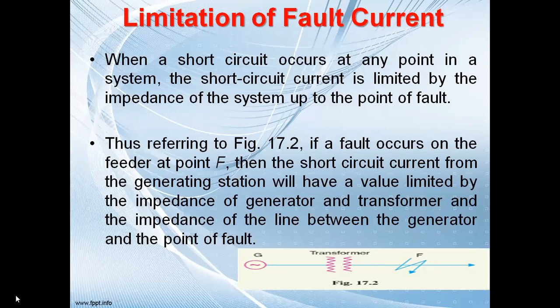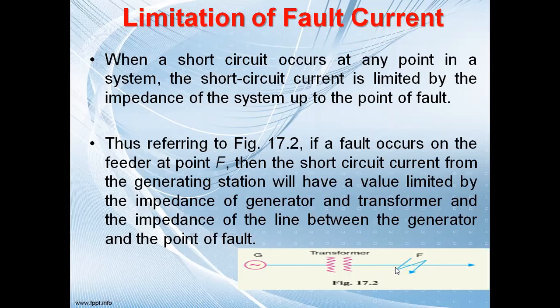So what will happen if a fault occurs at this particular point? When the fault current flows, obviously there will be some impedance or resistance in the circuit. Which impedance will be offered towards this fault? The generator has its own impedance, and the transformer has some impedance. In between, the connection from the generator and transformer to the fault point will also have impedance. So that total impedance will be offered to limit this fault current.